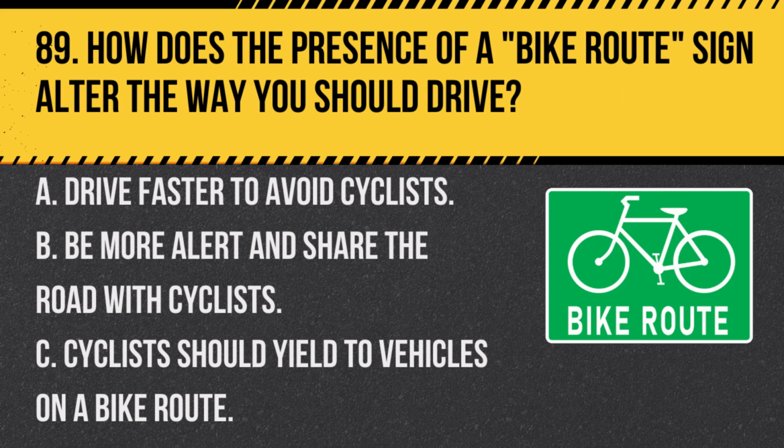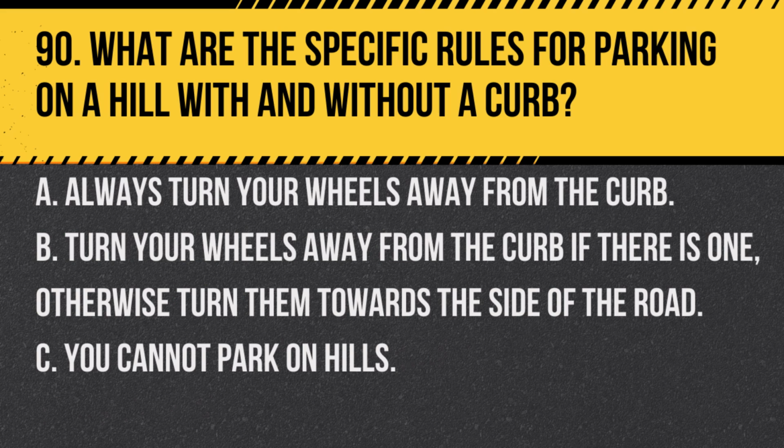Question 89. How does the presence of a bike route sign alter the way you should drive? A. Drive faster to avoid cyclists. B. Be more alert and share the road with cyclists. C. Cyclists should yield to vehicles on a bike route. Answer B. Be more alert and share the road with cyclists. A bike route sign indicates an area frequented by cyclists, so drivers should be extra vigilant and share the road respectfully.